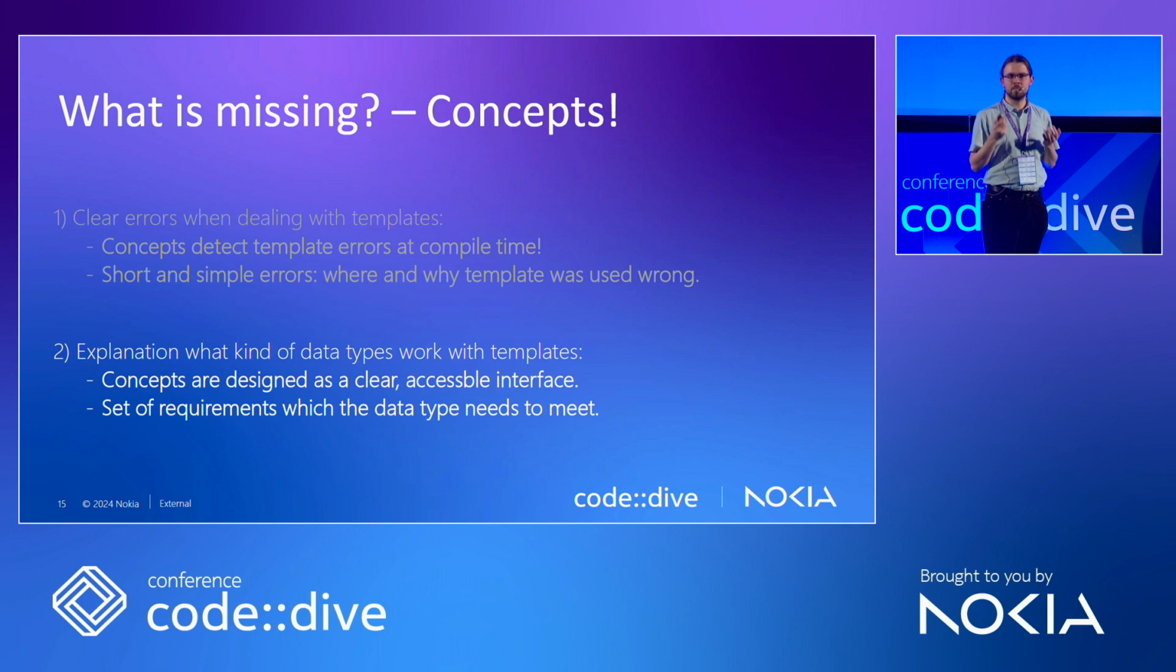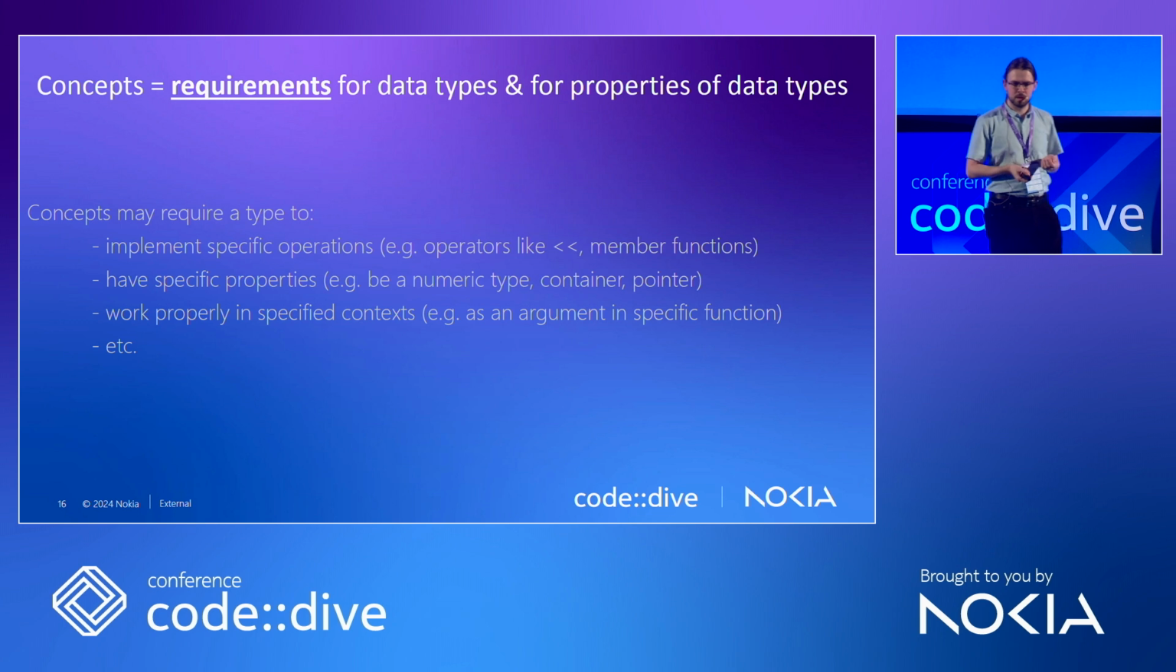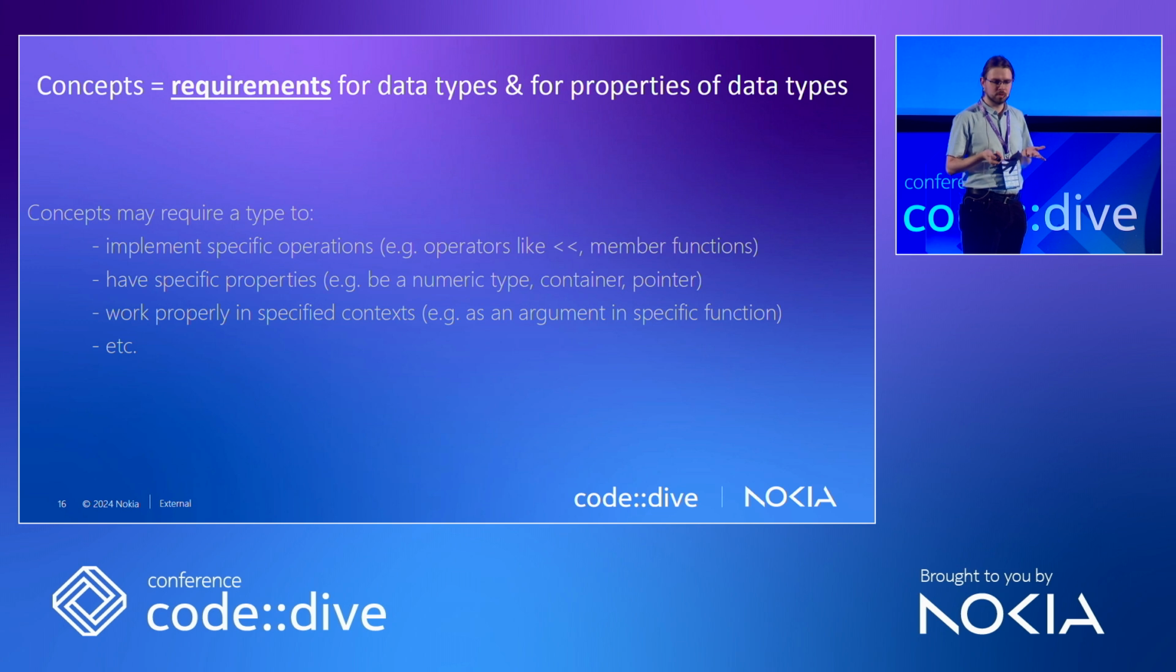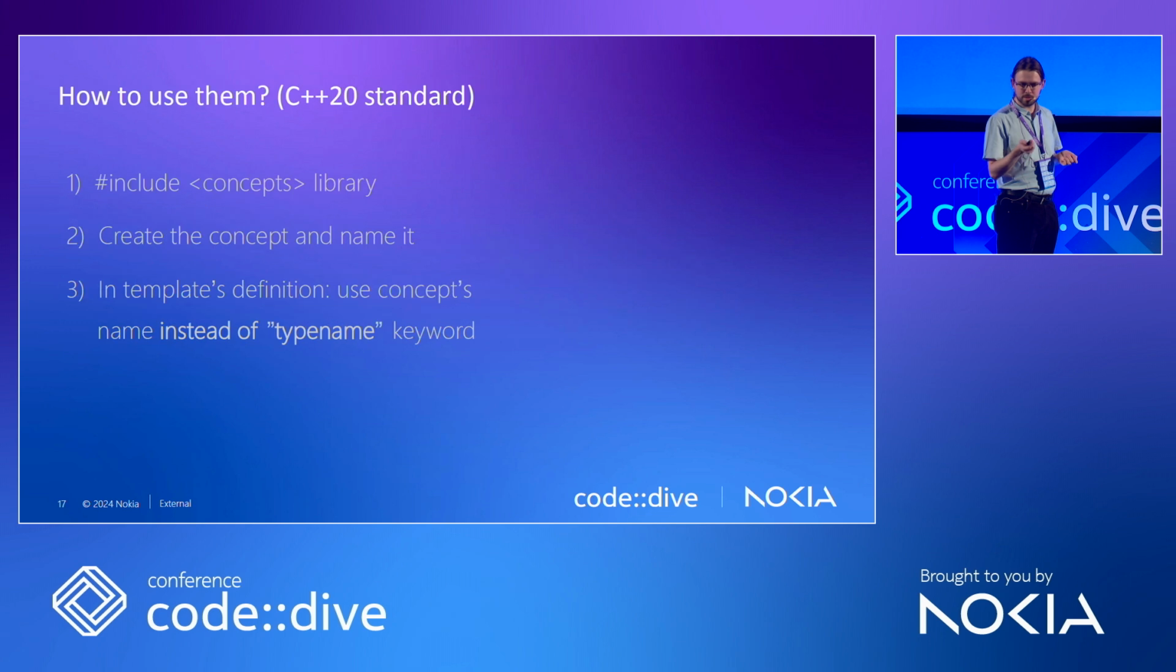Concepts are made so that they are themselves an accessible interface that tells us what exactly needs to be present in our data types in order for the template functions and classes to work properly. So that is great. Concepts are basically requirements for our data types and for their properties. So we can, for example, require a type to implement operations like a comparison operator, have specific properties like member functions or variables, or maybe be a specific type, and work properly in a specified context. More on that in a second.